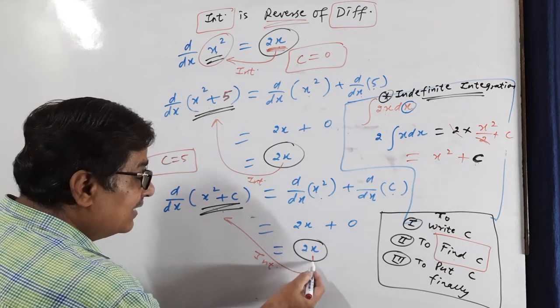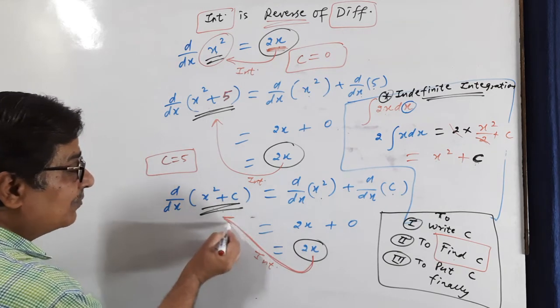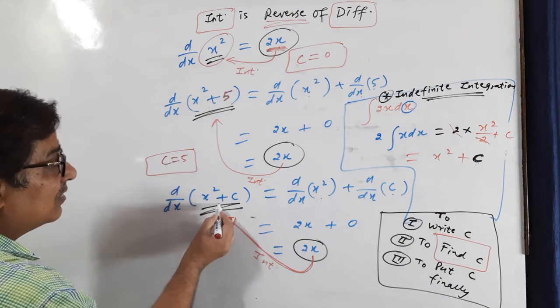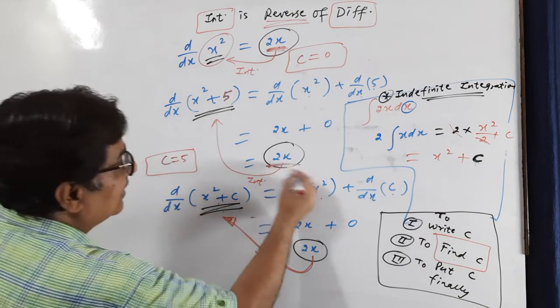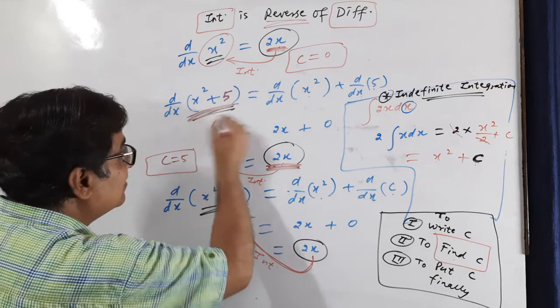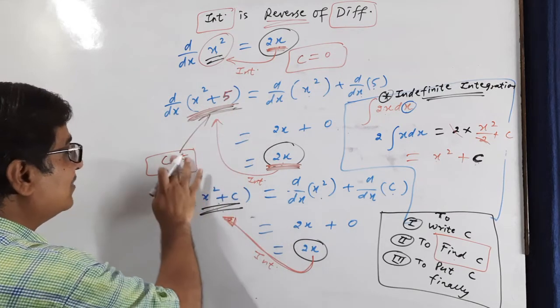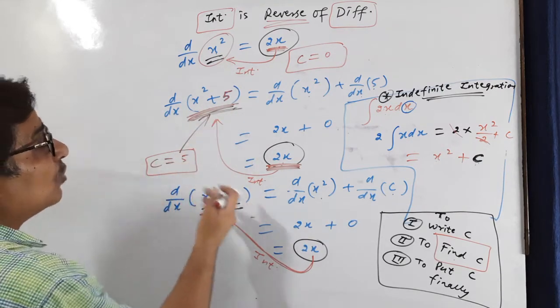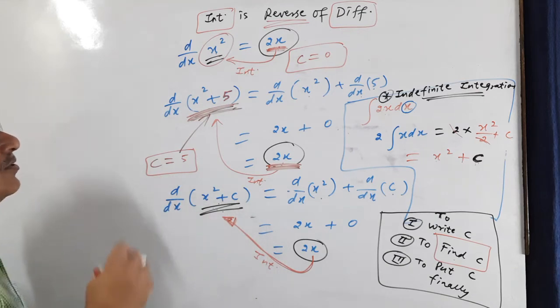So while integrating 2x, we must be having this answer, and c should be 5. So how we will find? I will be telling you in the numericals of integration in physics.